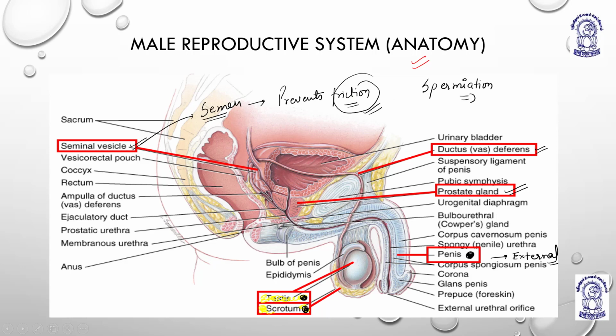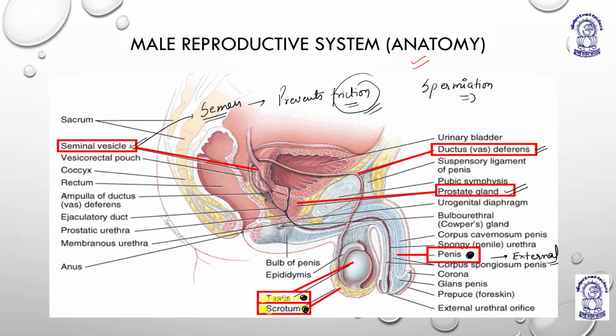So the semen produced by the seminal vesicle creates a kind of cover, a layer which slows down the process of friction or the heat developed by the friction. Am I clear? Hello everyone, am I clear?